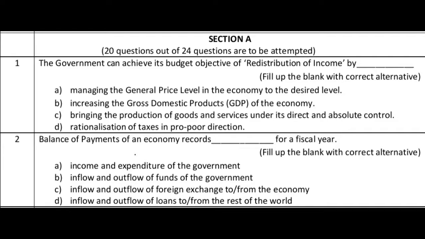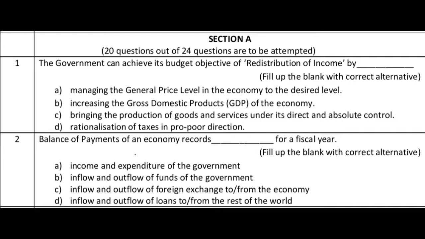The question number 1. The government can achieve its budget objective of redistribution of income by dash. There are 4 answers given. The first one is managing the general price level in the economy to the desired level. B. Increasing gross domestic product GDP of the economy. C. Bringing the production of goods and services under its direct and absolute control. D. Rationalization of taxes in pro-poor direction.